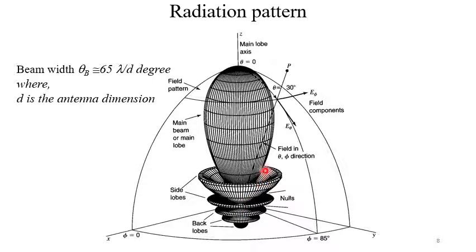Or we can draw two lines joining the nulls. Null means the zeros. So in this direction we have a null, and in this direction we have a null. The angle between two nulls is the first null beam width. So that is how we can define beam width.